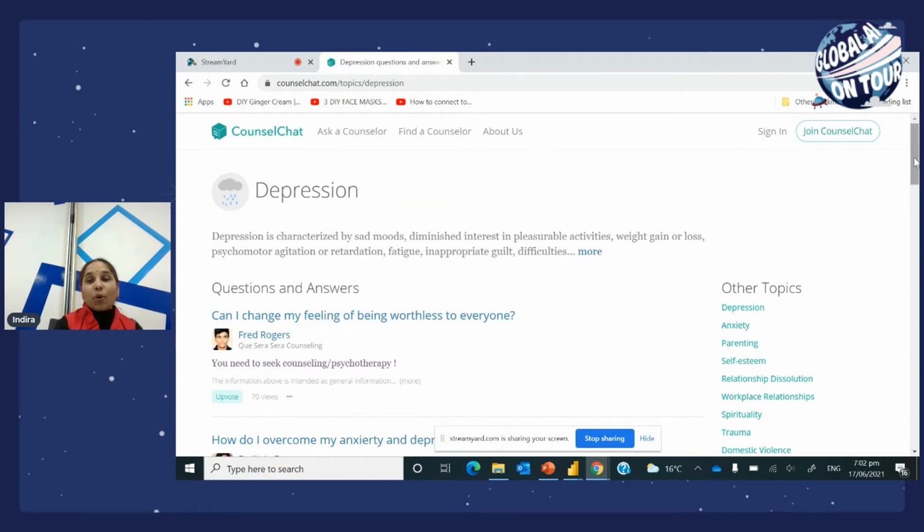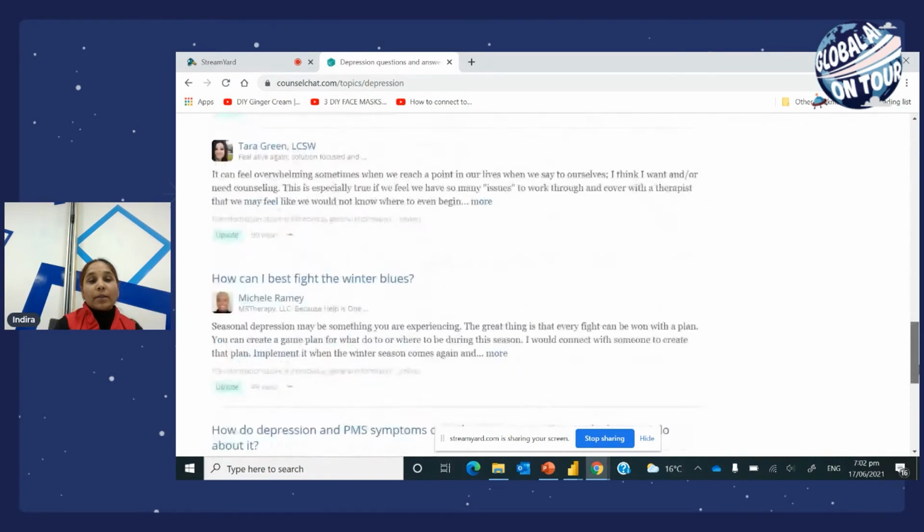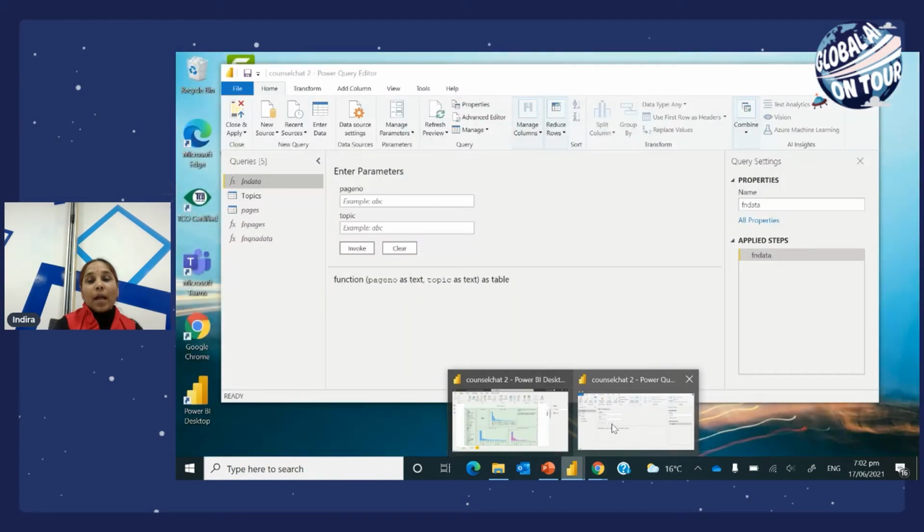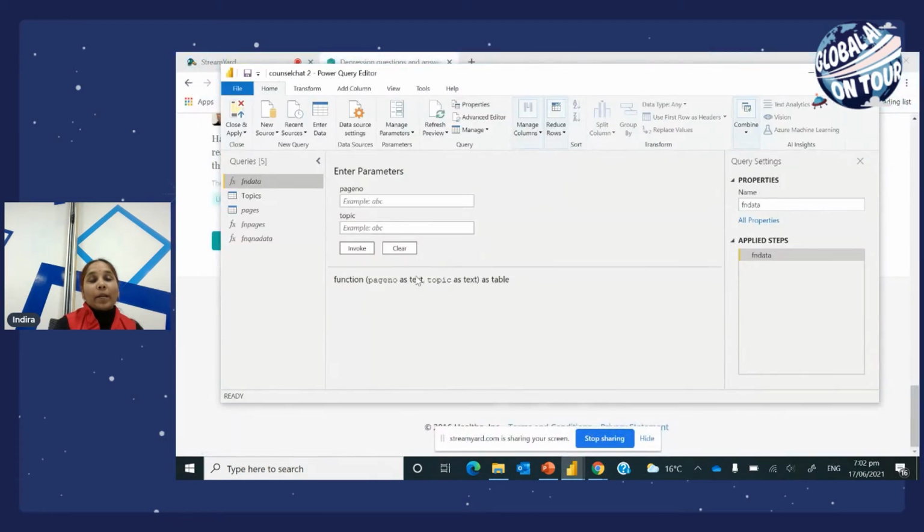And each topic, if we look at depression, has around 6 pages. So it takes the page number and the topic, and then gets the data. So if I invoke, for example, depression, I think it's case sensitive, so depression, and I'm going to get 6.